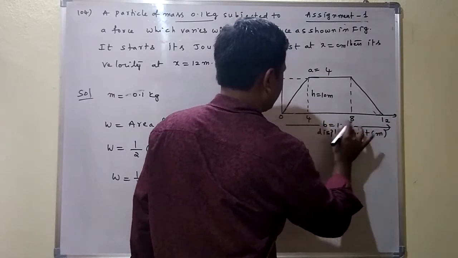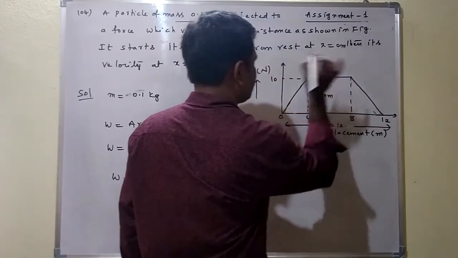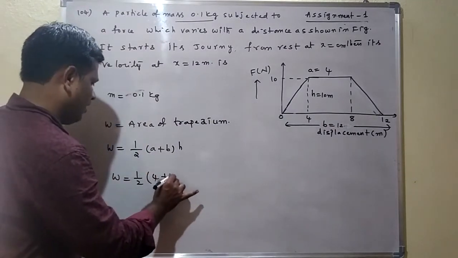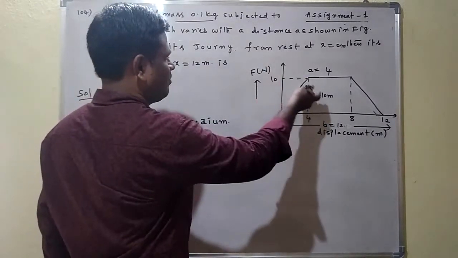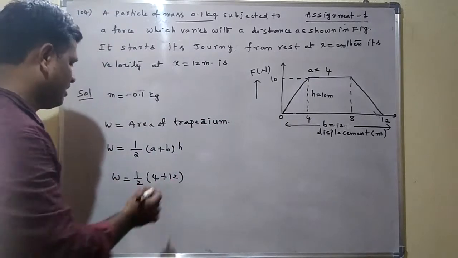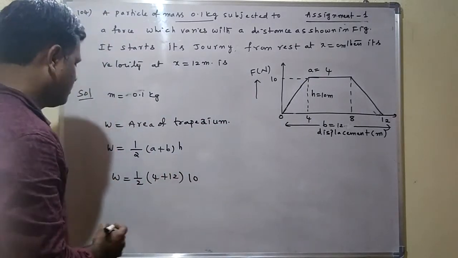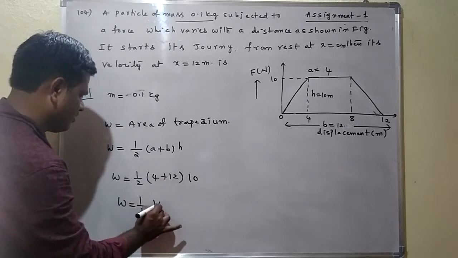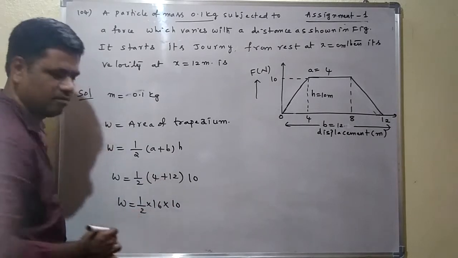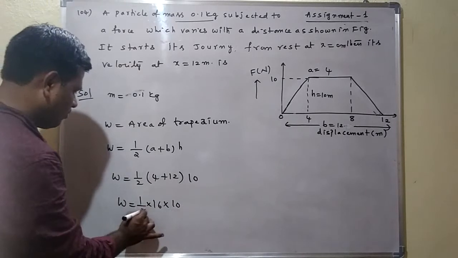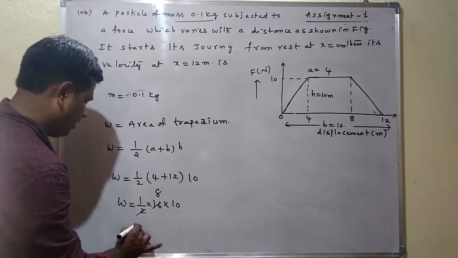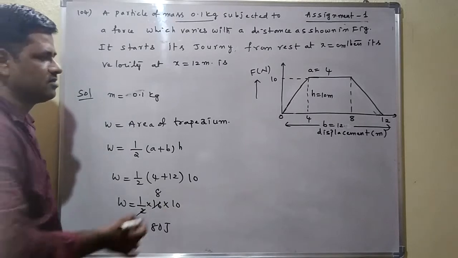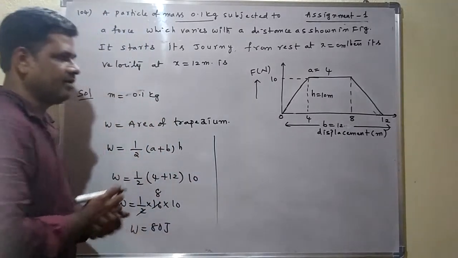Here A is equal to 4 meters. So this is 4 plus 12, and height is equal to 10 newton, generally we write as 10. This gives the work done. So W is equal to half into 16 into 10. Half of 16 is 8, and 8 tens are 80 joules. Here work done we are getting.